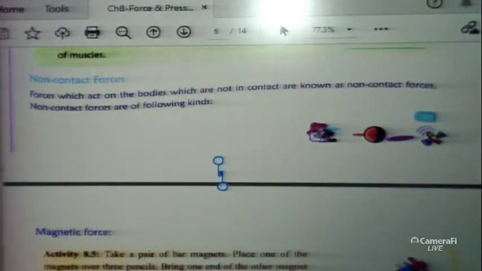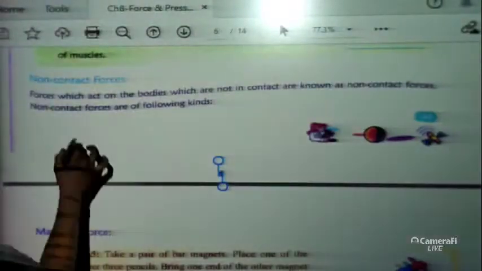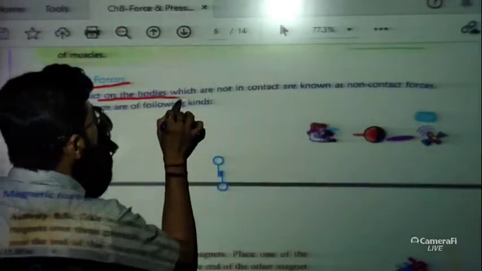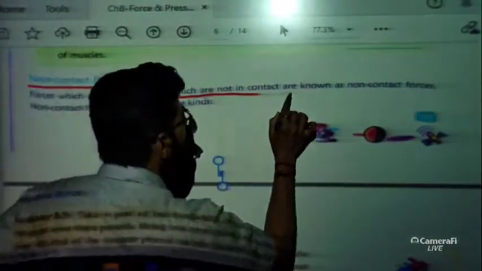Now a few non-contact forces are there. What are non-contact forces? Non-contact forces are forces which act on bodies that are not in contact.